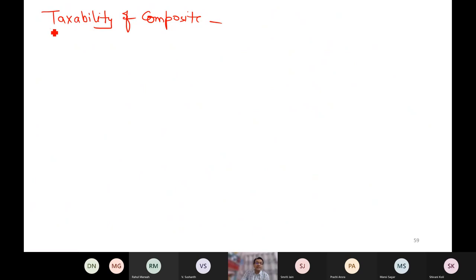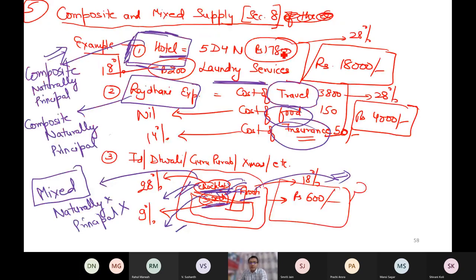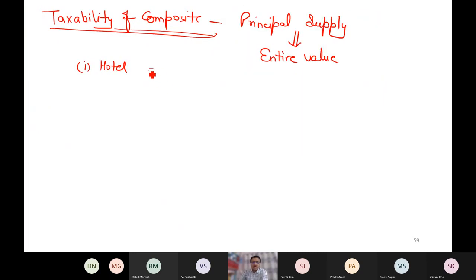Because the amount cannot be segregated, it is separate. Then whatever is the tax rate on principal supply, the same rate is applicable to the entire value. This is the provision. Like in my example of hotel stay, since it was composite supply, 17,800 was the hotel charge and 200 was laundry charge, but collectively it is 18,000. So laundry was taxable at 18%, principal supply hotel was taxable at 28%. On the entire value of 18,000, I have to charge, there is no option, 28%.